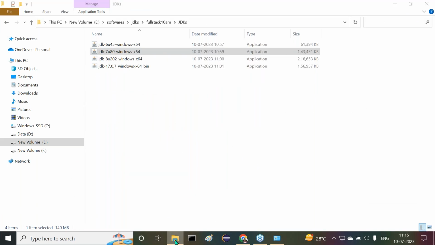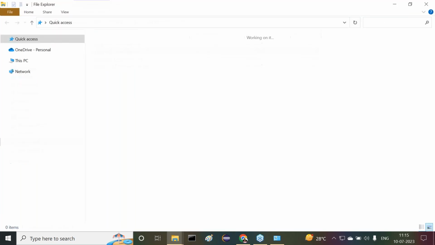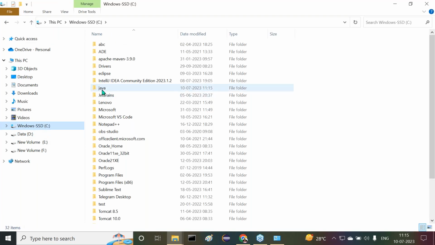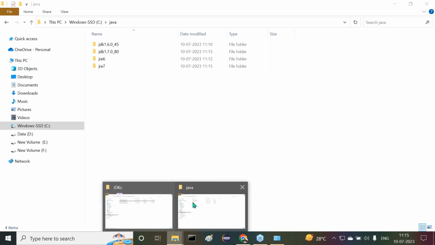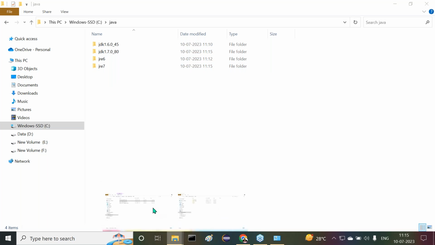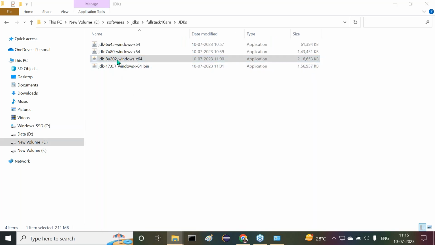Now you can observe this clearly where it is available. Where, C drive, Java, here we can open. There what we are able to see now: JDK 1.7, JRE 7. Now immediately I want to install Java 8 version. Let me install it.